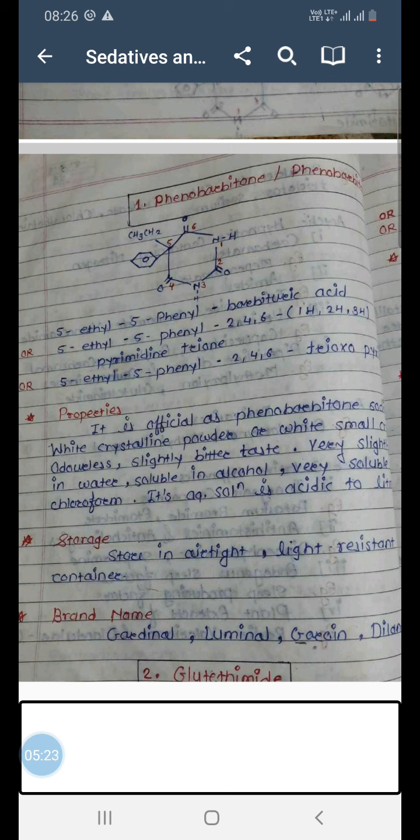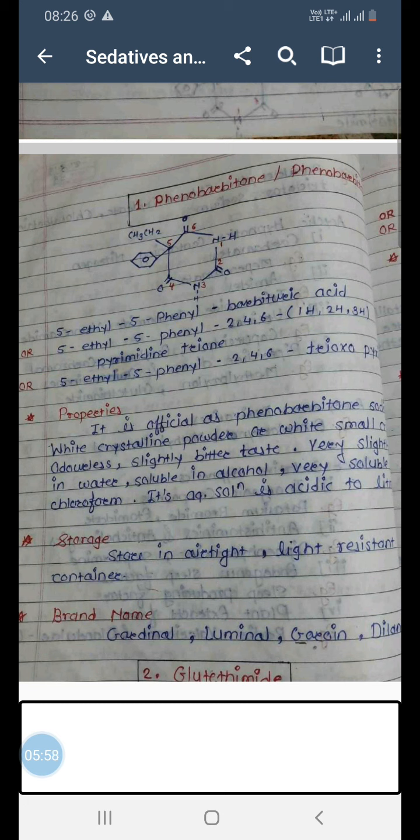Now here you might be observing that in case of barbituric acid, after 2 comma 4 comma 6, inside bracket it is written 1H comma 3H comma 5H.